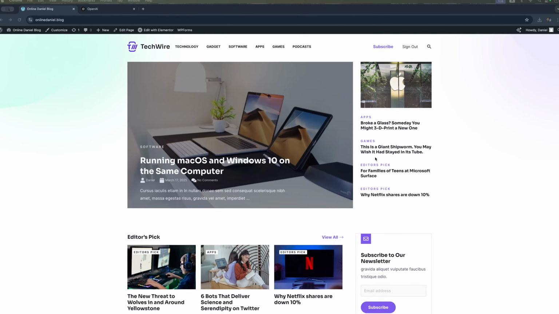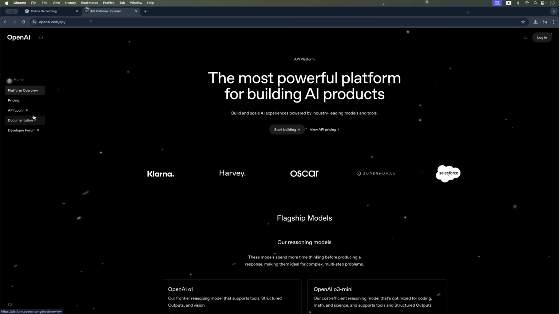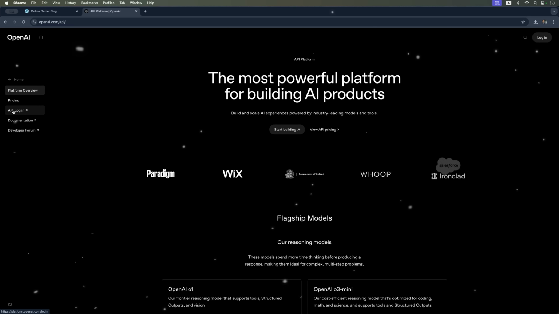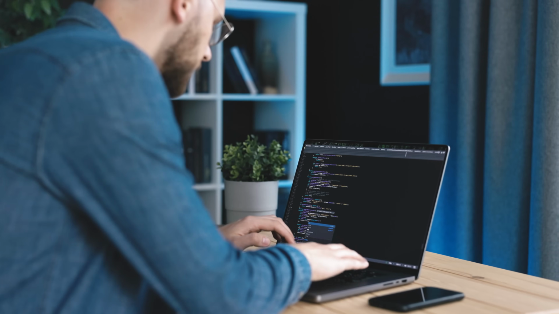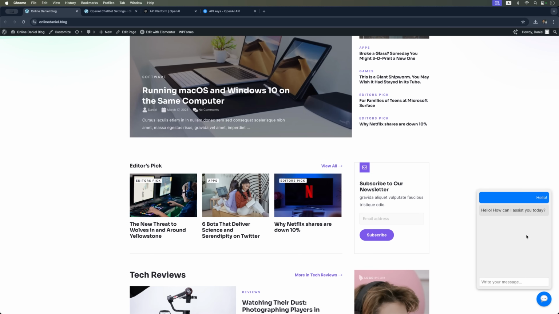Today, we're going to walk through how to add a chatbot to a WordPress site. This chatbot will be powered by OpenAI and can assist users with a wide range of questions. We'll write the plugin code, connect the AI, and test everything to see how it works. I will break it all down step by step so you can easily follow along and use it in your own projects.